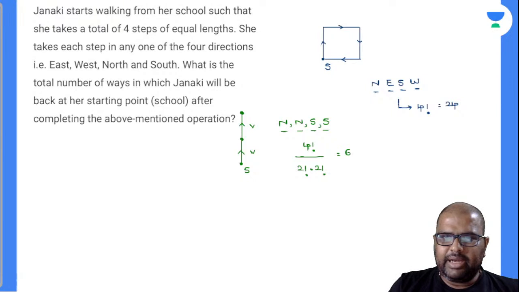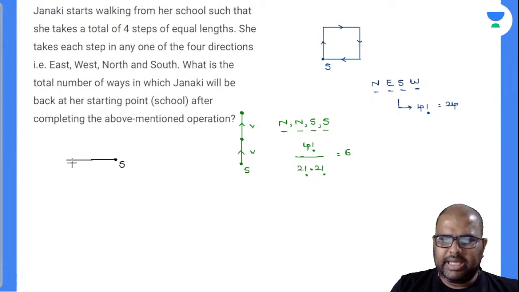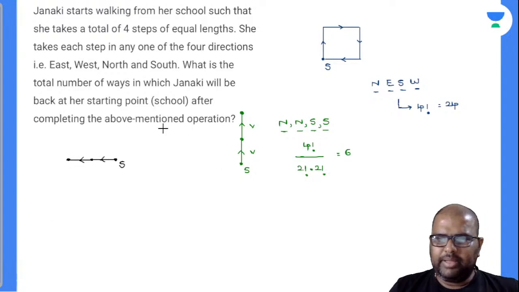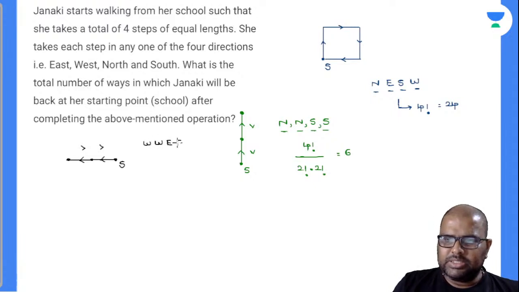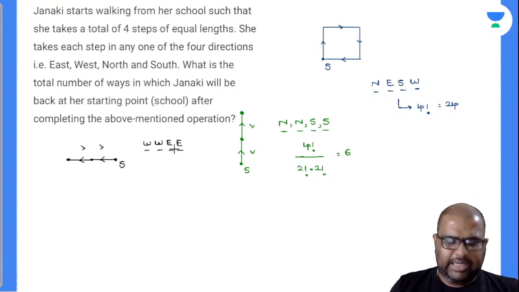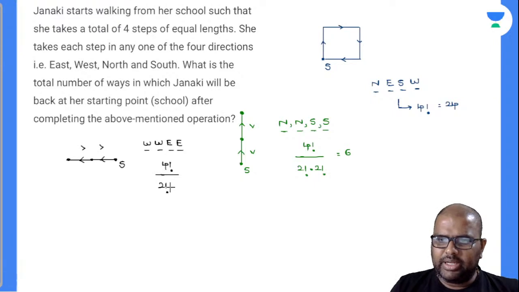Is it the only way? Right, I have to write the next one. Let us suppose this is the school. Janaki moved 1 step towards west, 1 step towards west, and again she came back 1 step towards east and 1 step towards east. Will you accept with me? Yes or no? So see here, west, west, east, east. Again, this is also nothing but an arrangement of these directions: east, east, west, west, W, E, W, E. So is it 4 factorial, eliminating duplicates, 2 factorial into 2 factorial here.